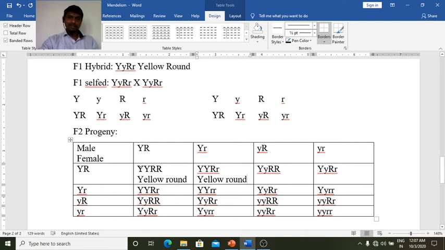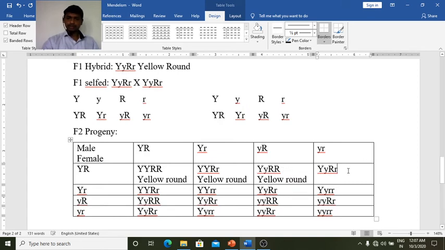Y shows dominance of yellow color over green color. So capital Y means it is dominant, and small y means it is recessive. Okay, so only the dominant character gets expressed. So in the second genotype we get yellow round. In the third, again yellow round.